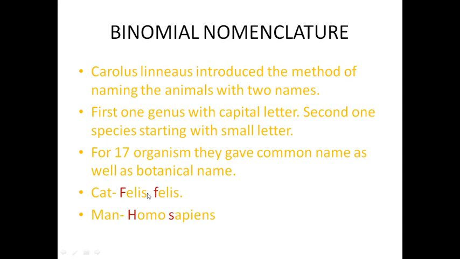In our book, they gave the binomial names for 70 organisms, so all are very important. They may ask in the exam one-word questions for 2 marks. Simply they give the common name and ask for the binomial name, or they give the binomial name and ask for the common name. For man, Homo sapiens is the binomial name. This is called binomial nomenclature.